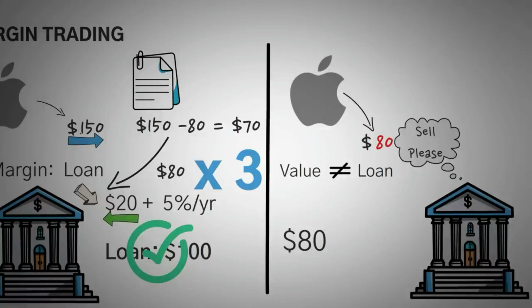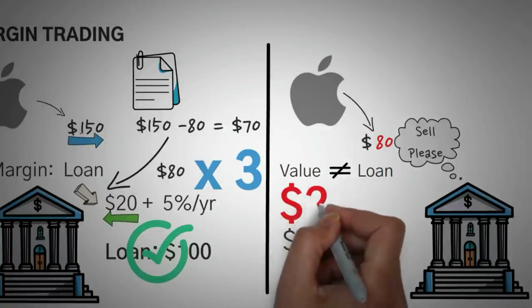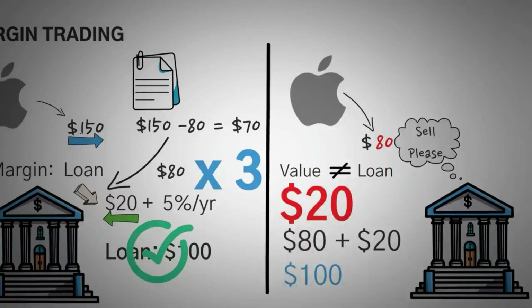So the $80 you made from selling the stock plus the $20 that you gave them as a down payment equalizes the loan. And now the bank has their original $100 they originally gave you. So you're free and clear, you've paid your loan back, but you didn't profit anything. In fact, you lost your original $20 that you put up as down payment.